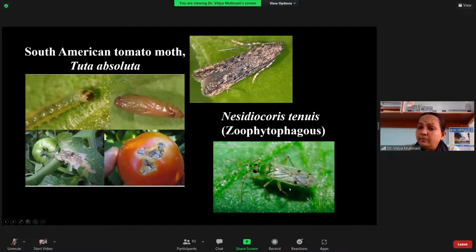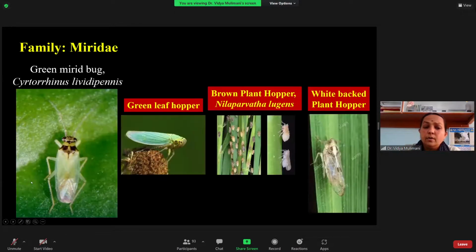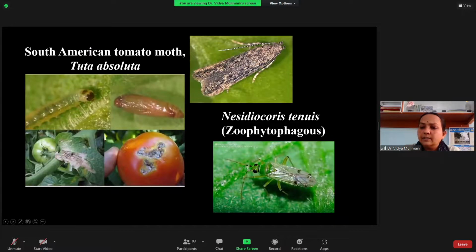But these are not beneficial, because during that time they may cause loss to our crop by damage. This is one example for your information. But this is not the case with the green mirid bug. It feeds only on the eggs and nymphs, but not on the plant. So one example to remember for zoophytophagous is Nesidiocoris tenuis. These are the two examples under the Miridae.